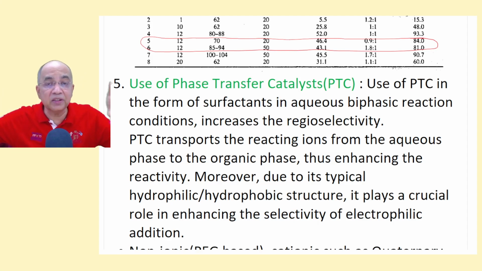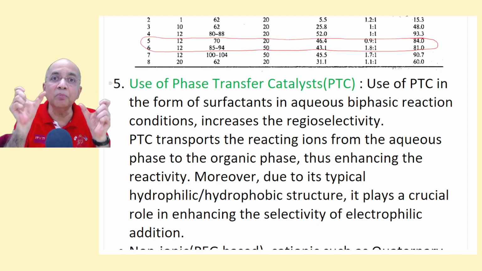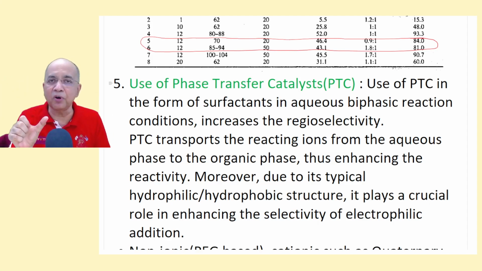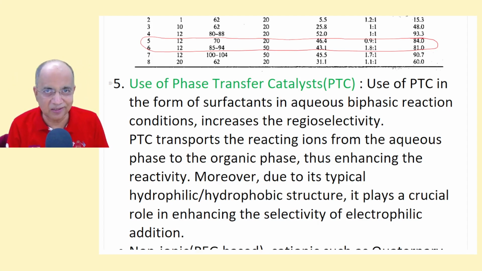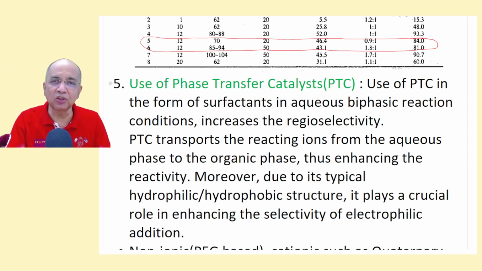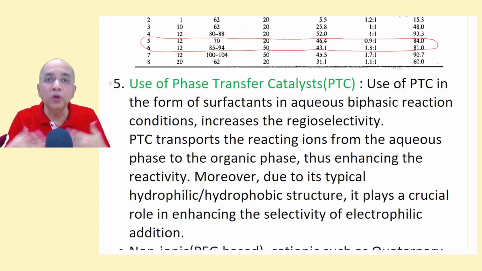When there are two immiscible phases, even if you are stirring, nothing much happens. But an intermediate agent can transport the inorganic ions, OH minus and Na plus, into the organic phase, so that the yield will be more, and the regioselectivity, whether in favor of ortho or para, will be high.